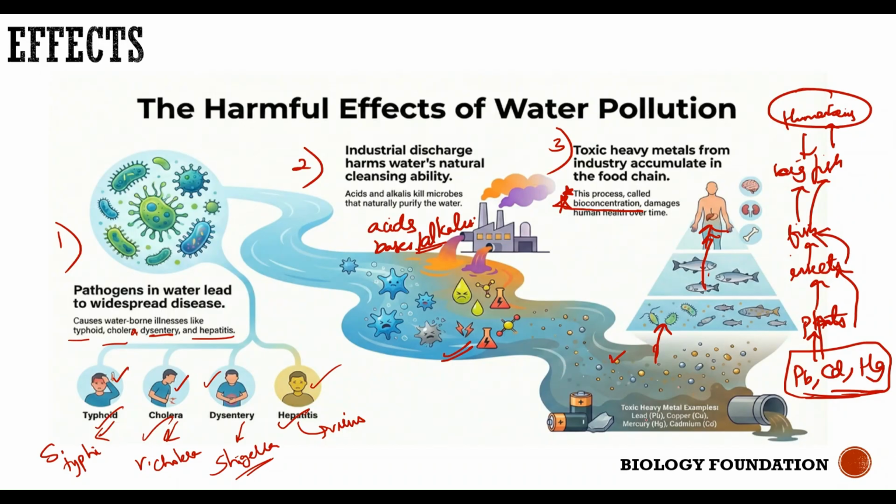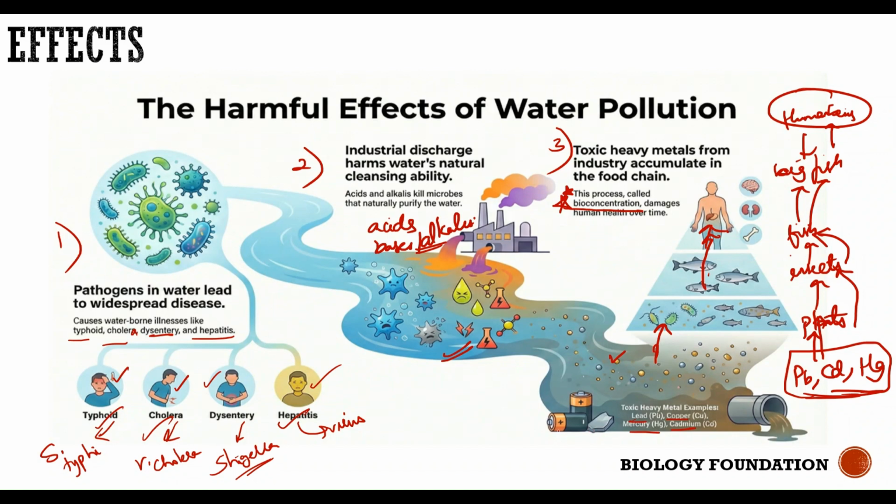Now, toxic heavy metals, as I told you, are lead, copper, cadmium, mercury. Even the lithium batteries that we use have certain metals. When you dispose of them into the water bodies, all these chemicals get released into the water. Plants utilize that water because plants need water for their growth.